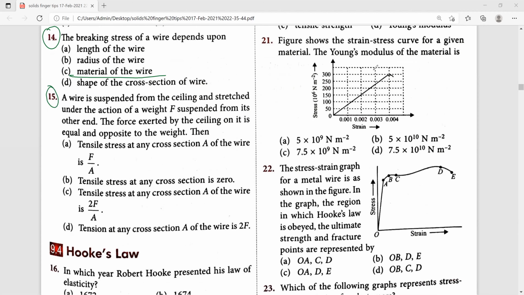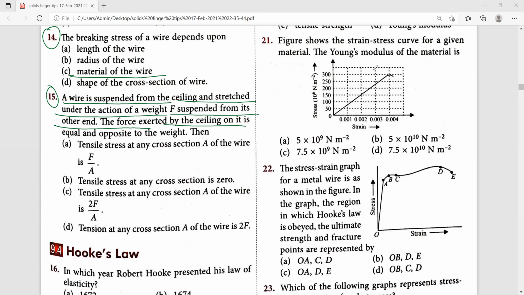Next, 15th one. A wire is suspended from the ceiling and stretched under the action of the weight F suspended from its other end. Force exerted by the ceiling on it is equal and opposite to the weight. Then they have given 4 options, and we have to choose the right one.